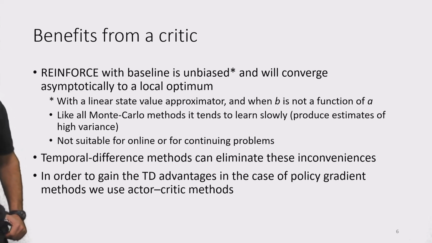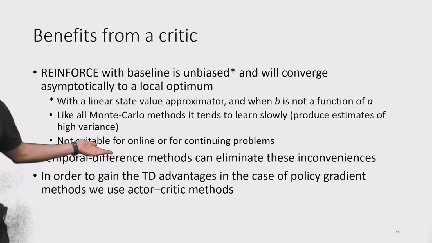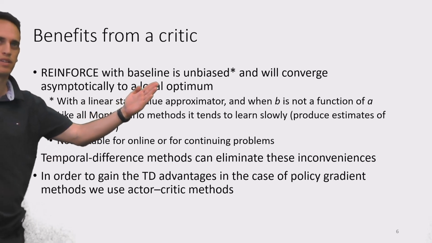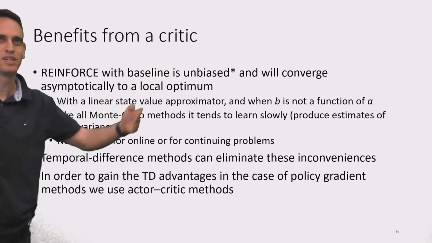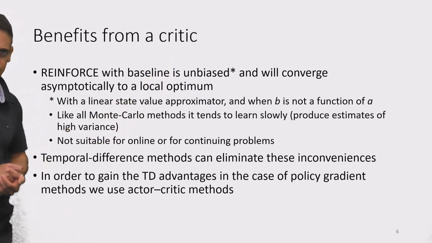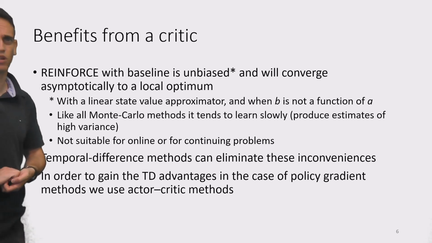However, like all Monte Carlo methods, it tends to learn slowly, right? Because it produces estimates of high variance, so the gradients might be very noisy. So over many samples, we are guaranteed to have the correct direction of the updates, but we commonly need many samples. So training might be very slow.